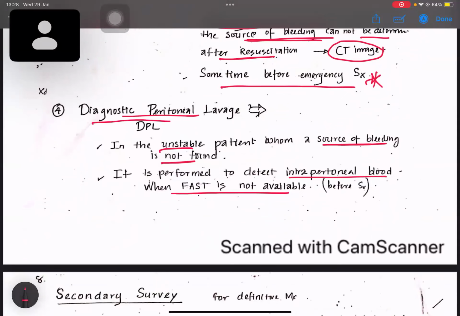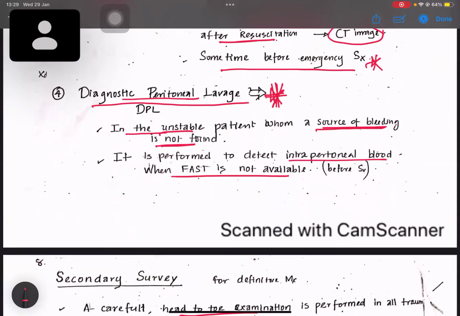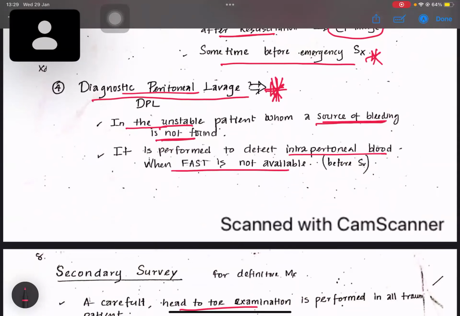Then diagnostic peritoneal lavage. This is not used nowadays in the Sri Lankan setup. In the good old days, if the source of bleeding was not found in an unstable patient, diagnostic peritoneal lavage was performed to detect intraperitoneal blood if a FAST scan was not available.